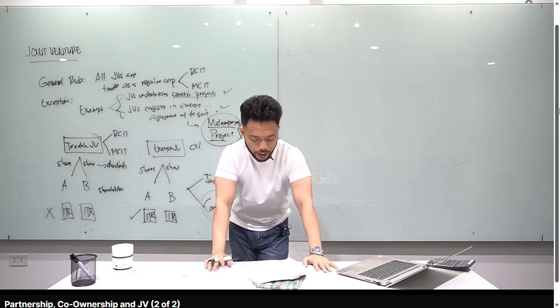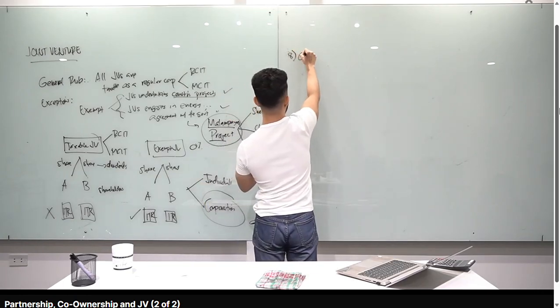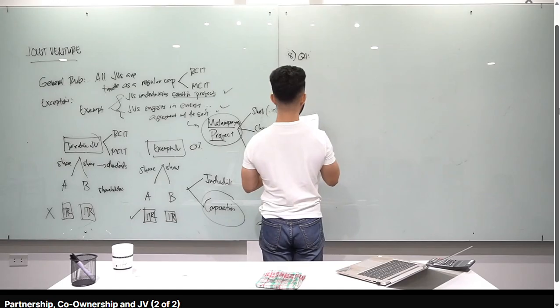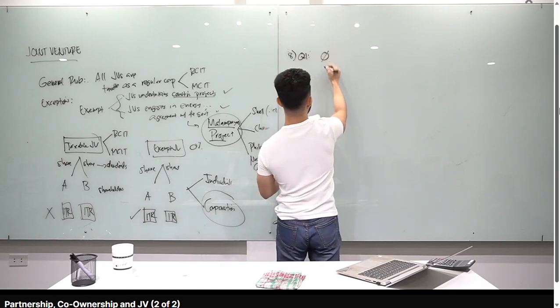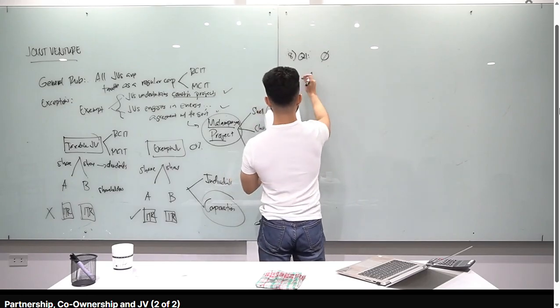Summary information for the three entities are as follows. So you have the JV, X Builders, and Y Development. Question number 1. Okay, this is number 8. Determine the income tax liability of the joint venture. Your answer there is 0. Okay, because it is exempt. Right? But let's also compute its net income.